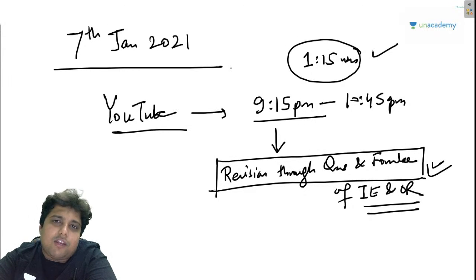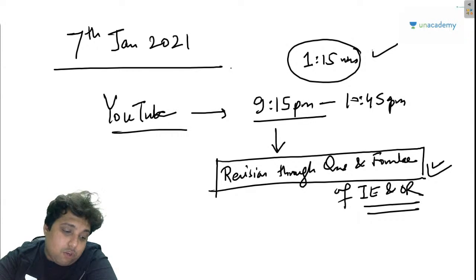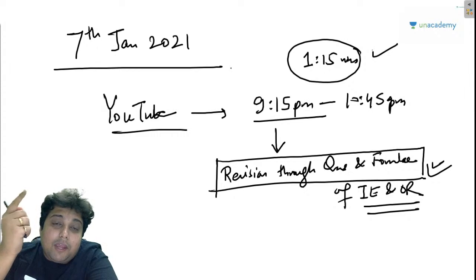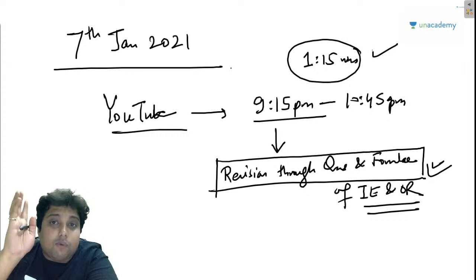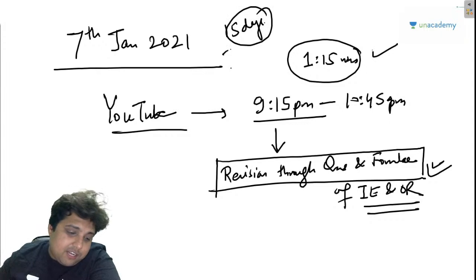So it is going to be a very short session, like in 15 days interval we will complete the entire industrial engineering and operations research through questions, and it is going to be extremely beneficial for you guys if you are preparing for GATE 2021, because you will be able to revise the entire industrial engineering and operations research, and you will be able to practice lot many questions in just 15 days time. In just 15 days time, my friend,